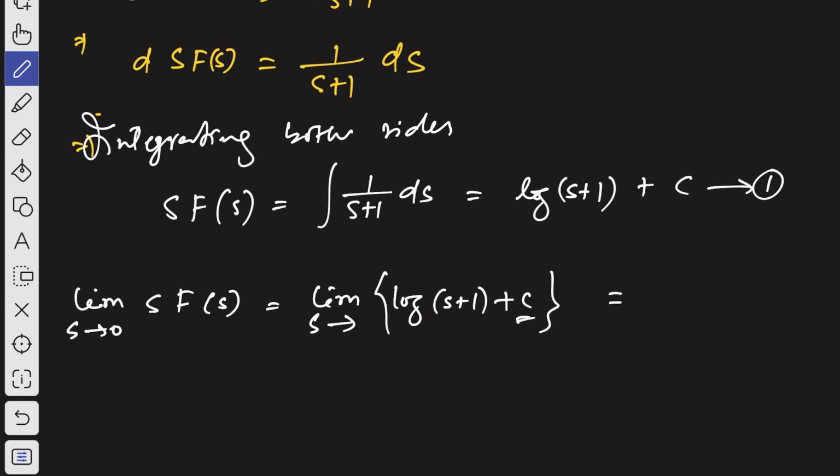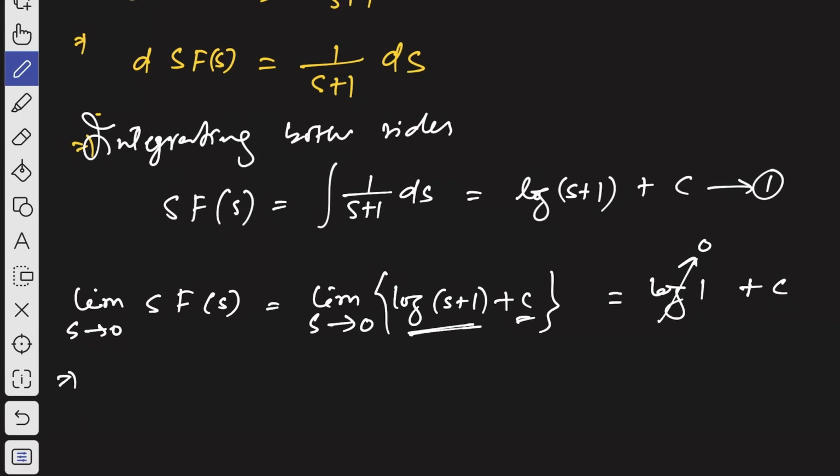Now here you see c is a constant, so constant remains constant, and if you find the limit of log of s plus 1 when s tends to 0, then you will get log of 1, and log of 1 is nothing but 0. So finally we will get only c.